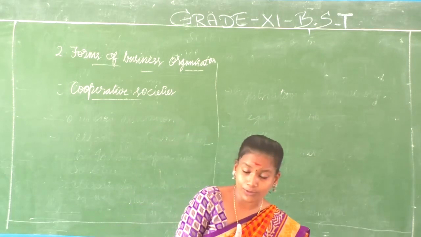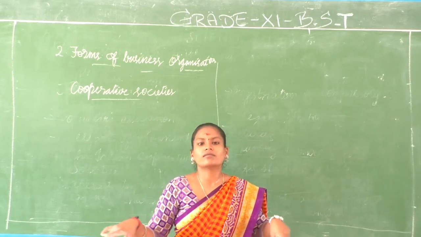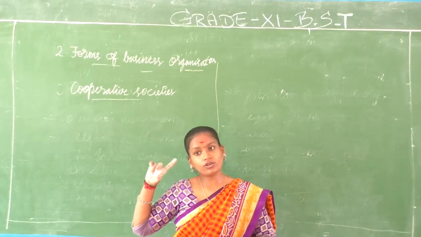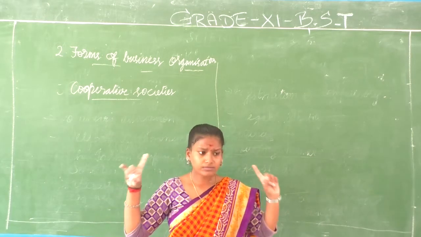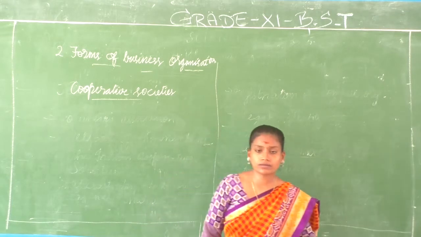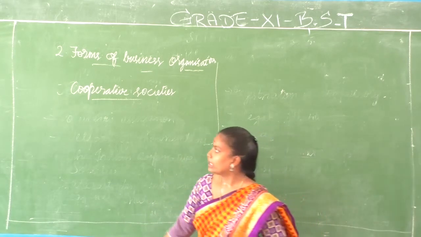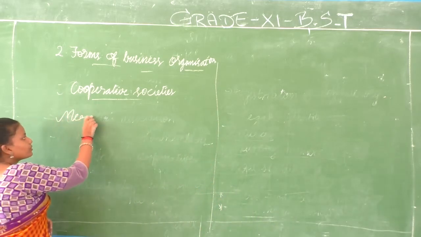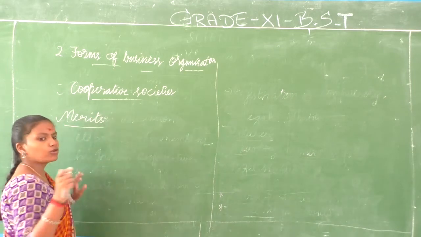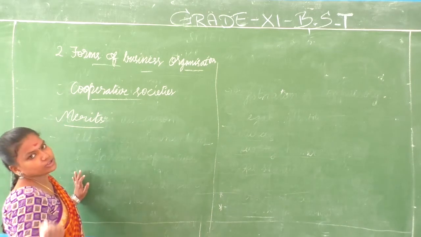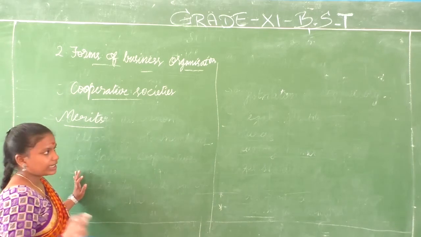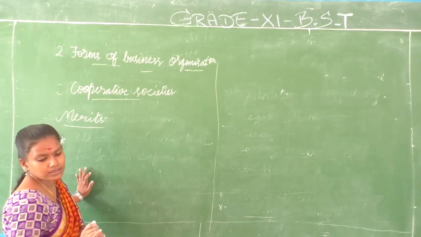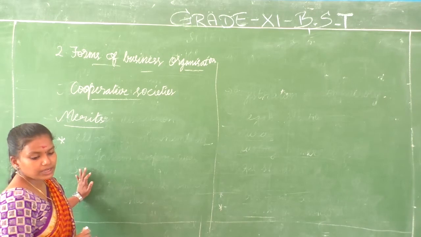And what I have told you, you have to relate it with the other forms of business organization. When we study the features of cooperative society, we have to connect it with the features of the other three forms of business organization. Similarly, when we discuss the merits of cooperative society, I want you to relate it with the merits of sole proprietorship, partnership and joint family business. Clear? So that it is easy for you for comparison. Okay? What is the first merit that we are going to discuss here?